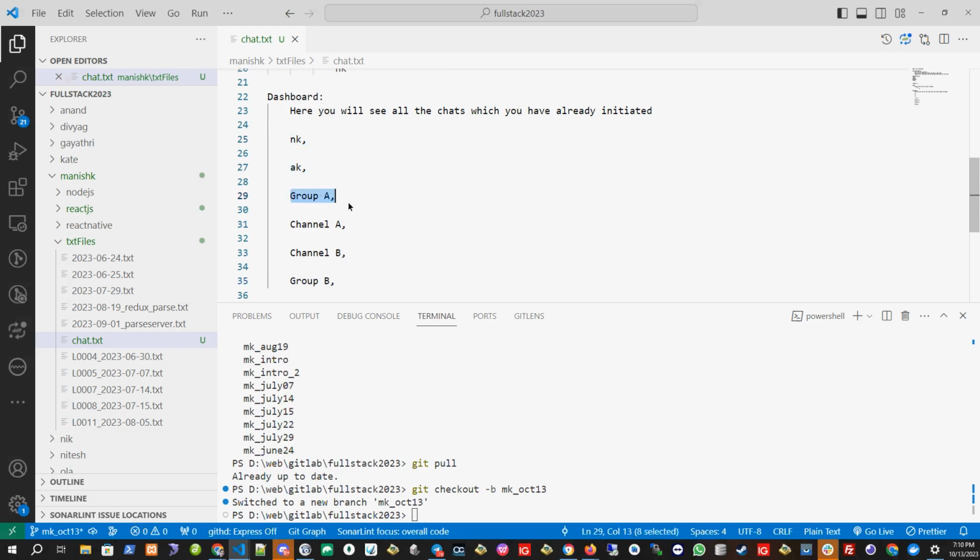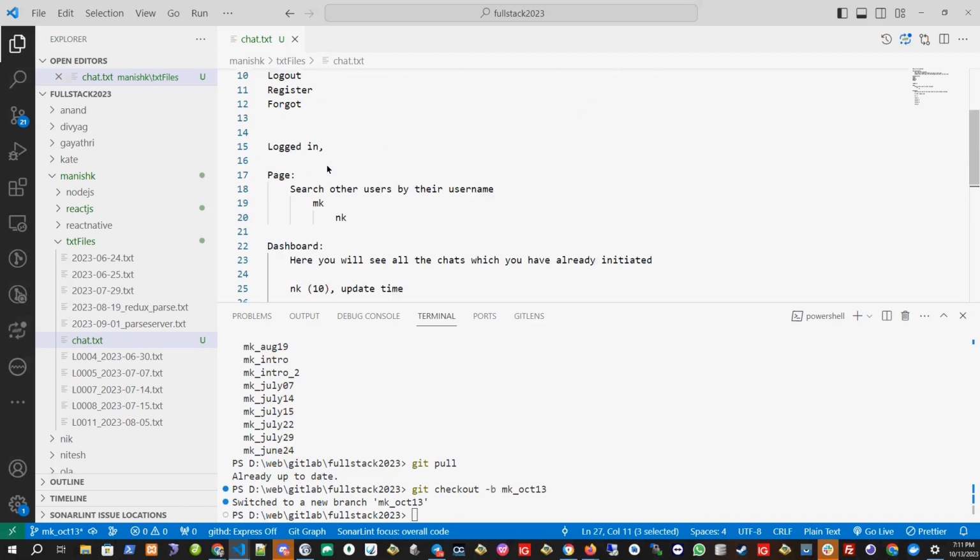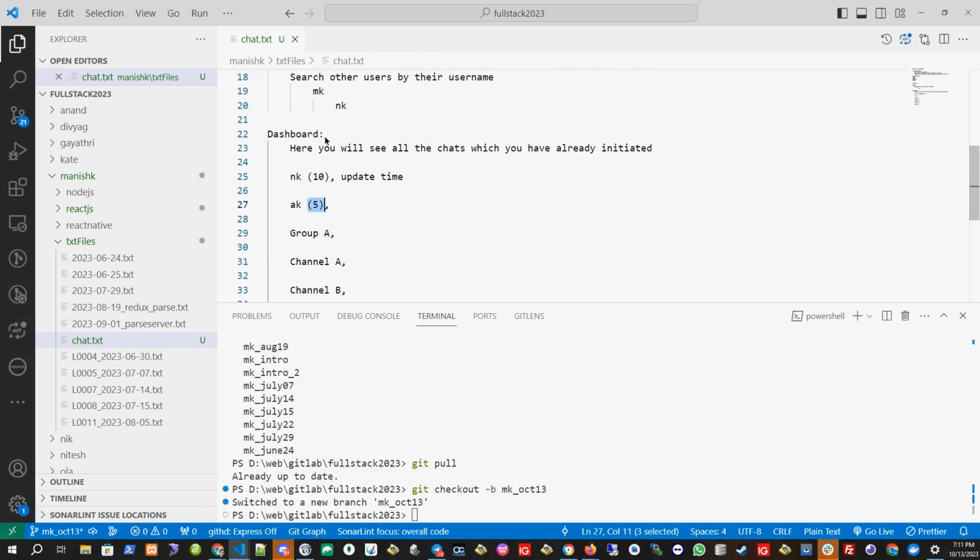I should be able to see their names here. And it is based on the updated time. So let's say if I chat group B, this group B will move at the top. And if I have chatted with channel A, it will move to the top. Whoever I chatted last will go up. And I should be able to see how many unread messages I have with him. Let's say 10 unread messages. With AK, I have 5 unread messages. Okay, so I should be able to see those messages also. Okay, so this is the dashboard.